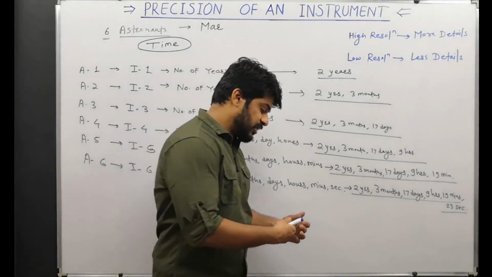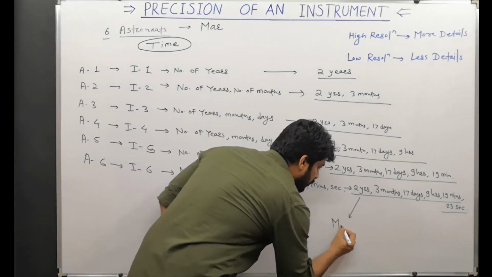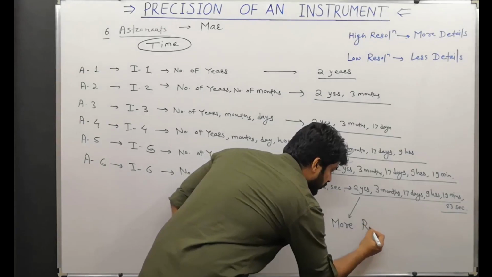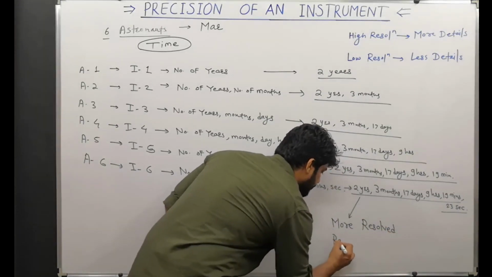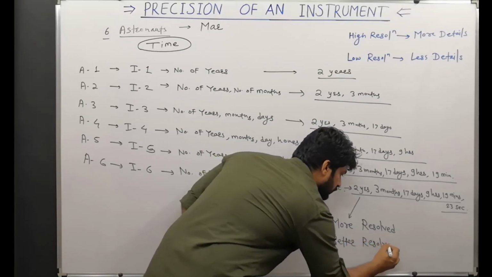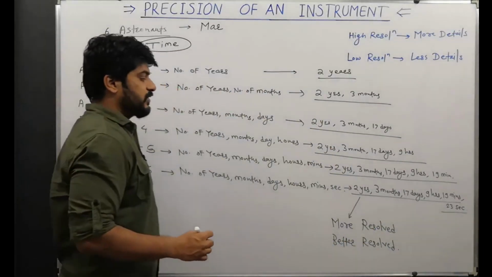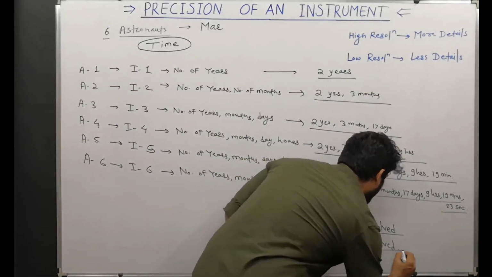So we can say here that this quantity is more resolved, or better resolved. You can see this last one is better resolved.